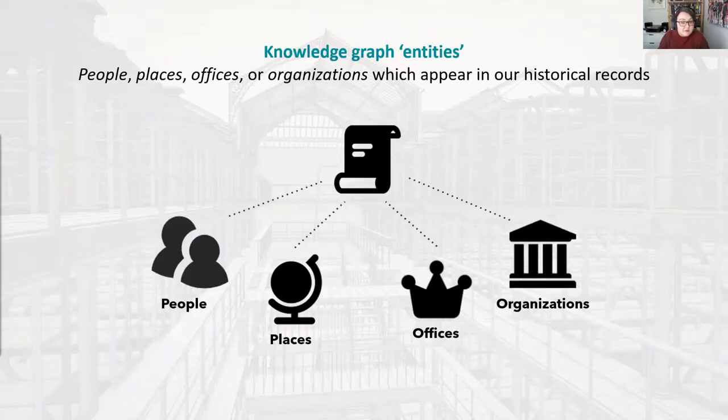The documents Elizabeth just introduced us to are especially rich as records of historical people, places, offices, and organizations. And this is exactly the type of data we want to add to our knowledge graph. People like John Wogan, the justiciar, or Arnold, the Italian merchant, or Christina, the wealthy heiress, all exist as what we call person entities in the knowledge graph. Locations like the Manor of Bray or Dublin or Waterford are place entities. The Treasurer is an office entity. The Exchequer itself is an organisation entity. And we can visualize how this works.